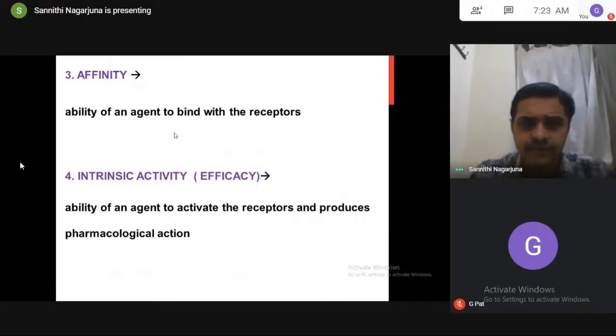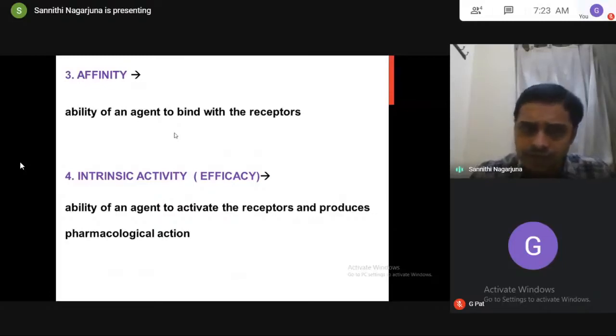Intrinsic activity is having the ability to activate the receptors and produce the pharmacological action. Got my point? There are two words. One is affinity, another is intrinsic activity, otherwise called efficacy. So affinity means the capacity to bind with the receptors. Intrinsic activity means the capacity to activate the receptors and produce the pharmacological action. So intrinsic activity is otherwise called efficacy.